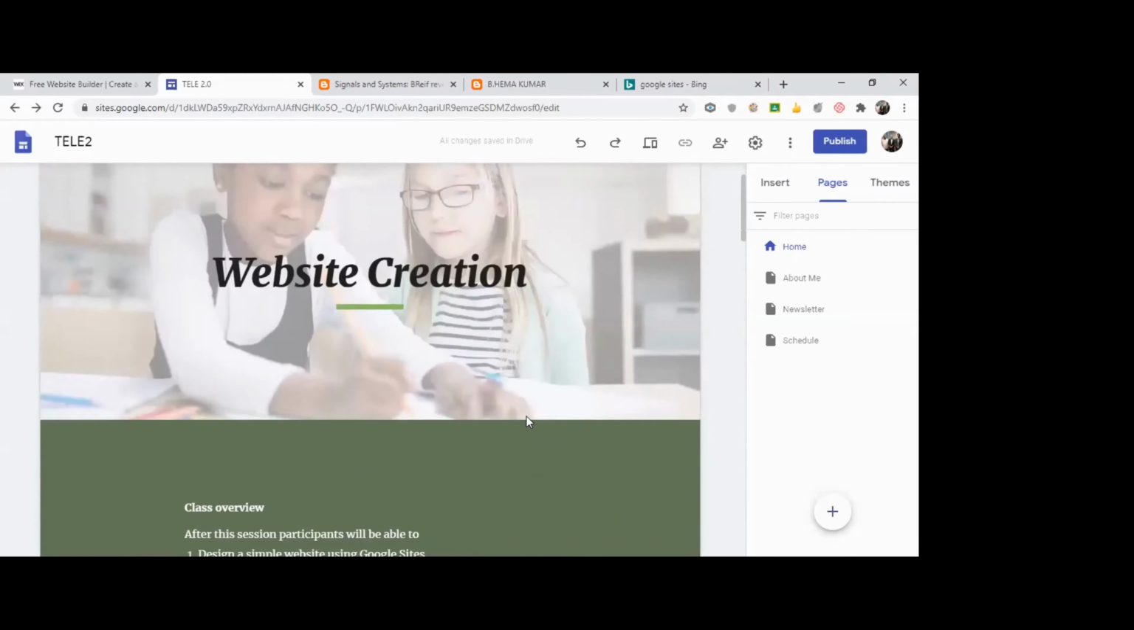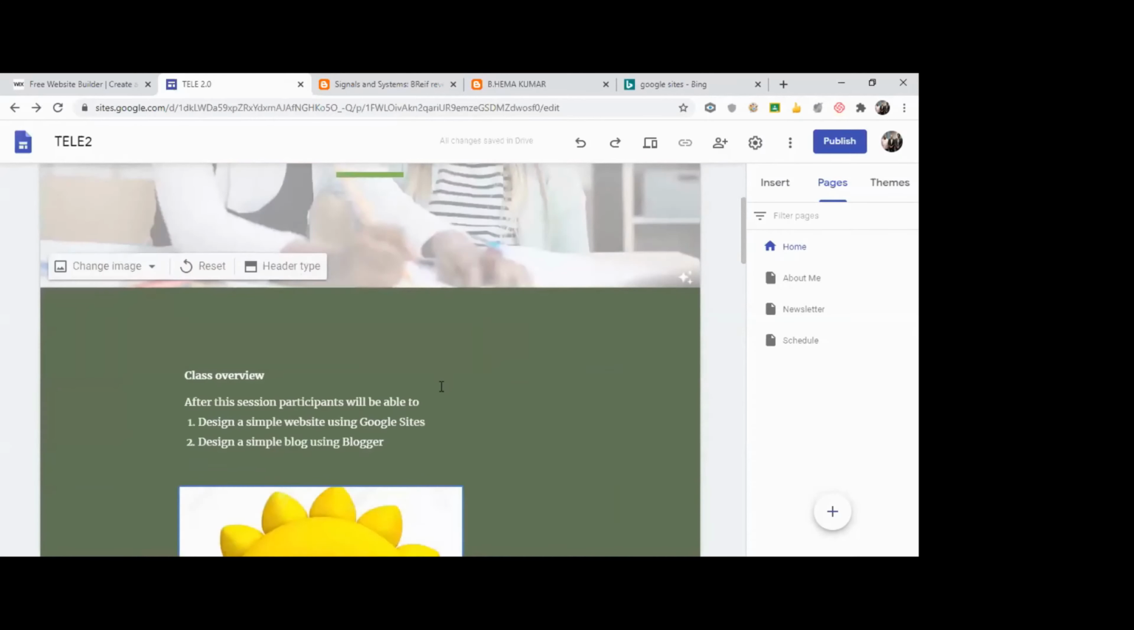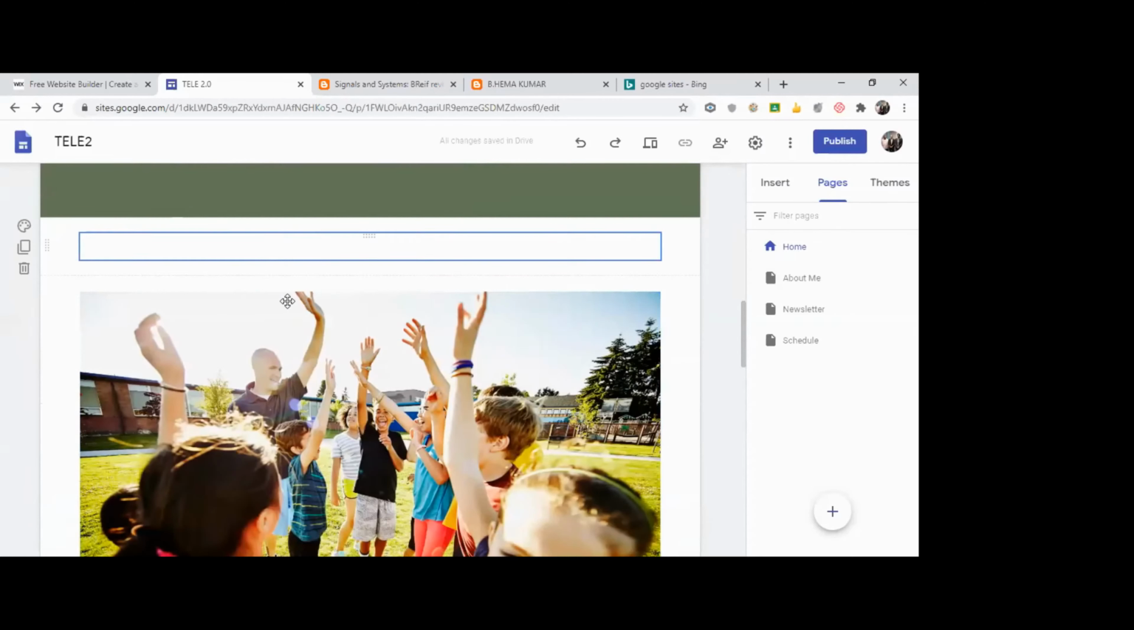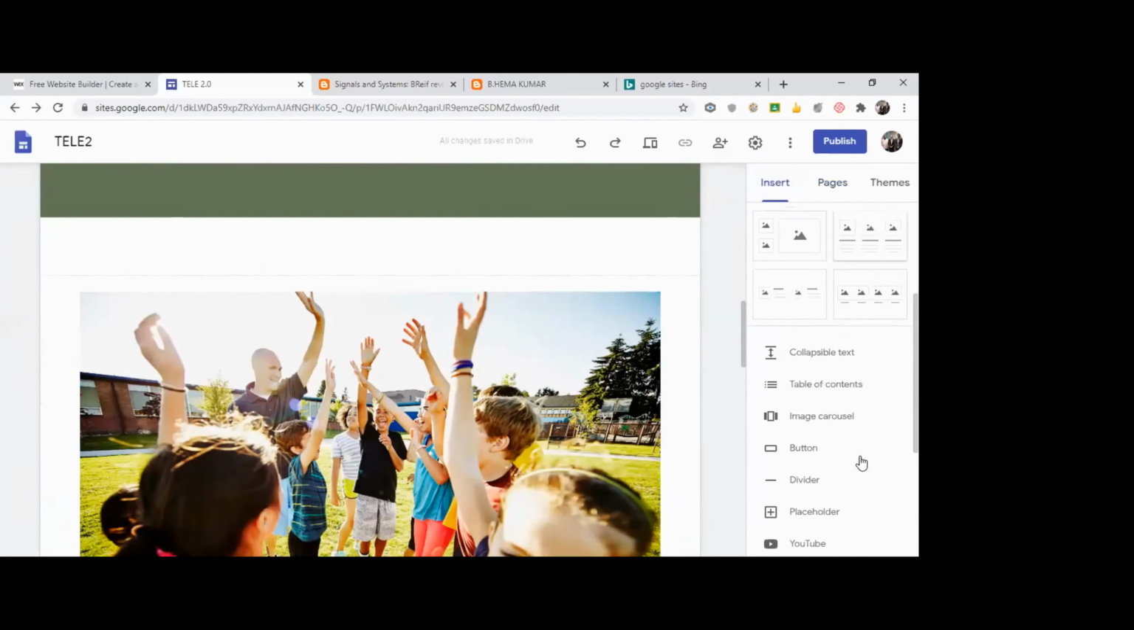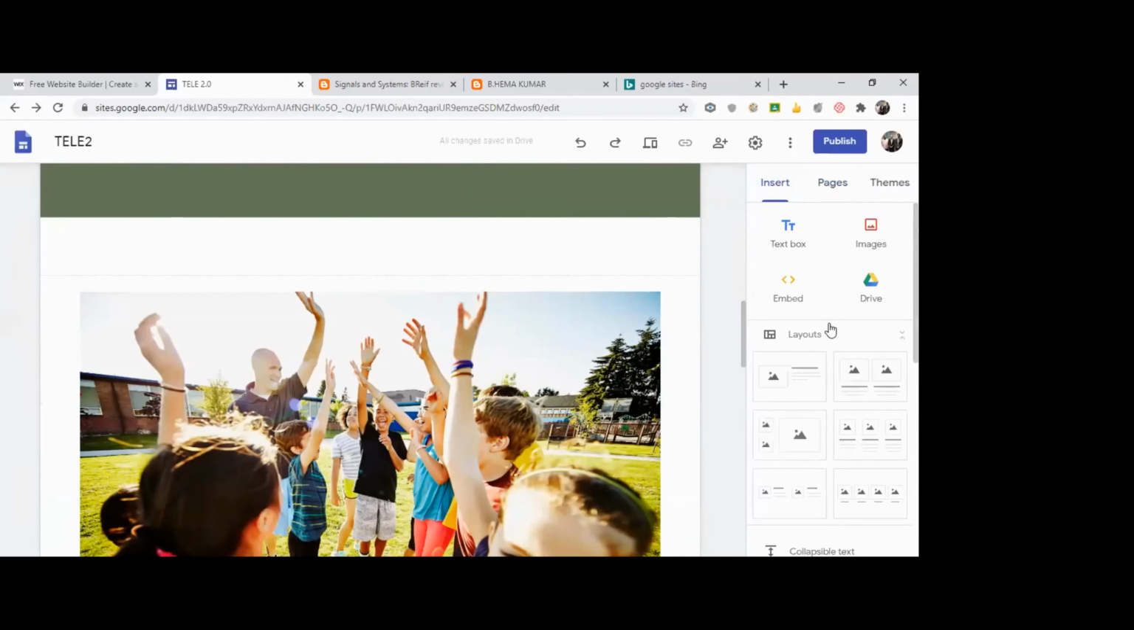Okay. Now we have created the home page. This is the home page. See, this is a slider. I'll just show you in insert. See, in insert, you have a variety of options.